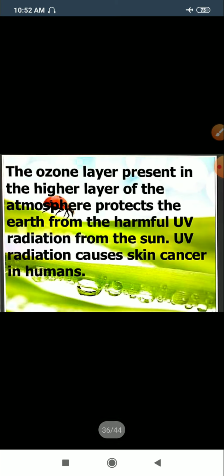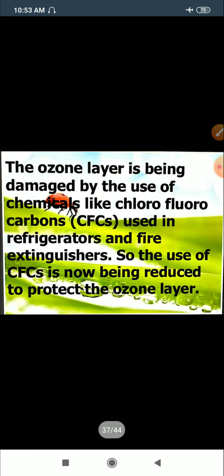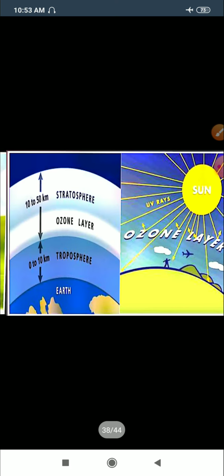The ozone layer is basically the higher layer present in the stratosphere region, and it protects the earth from harmful ultraviolet radiations. The UV radiation that comes to our earth causes skin problems in humans, and also causes damage to other living organisms. Now chlorofluorocarbons also degrade the ozone layer. The ozone layer is getting degraded by various ozone depleting substances like CFCs, which are released from refrigerators, fire extinguishers and air conditioners. So the use of CFCs is now being reduced to protect the ozone layer.